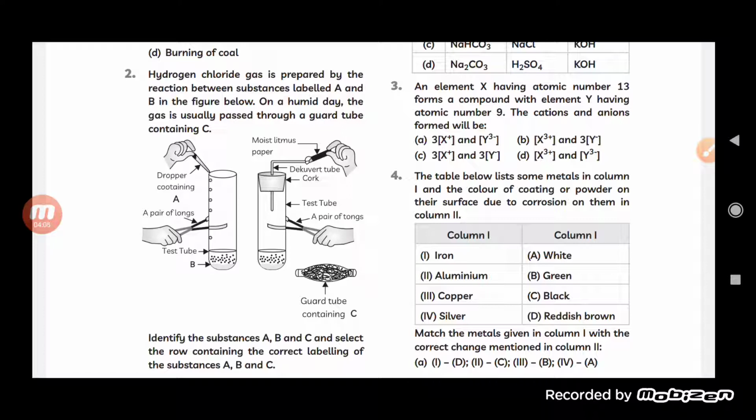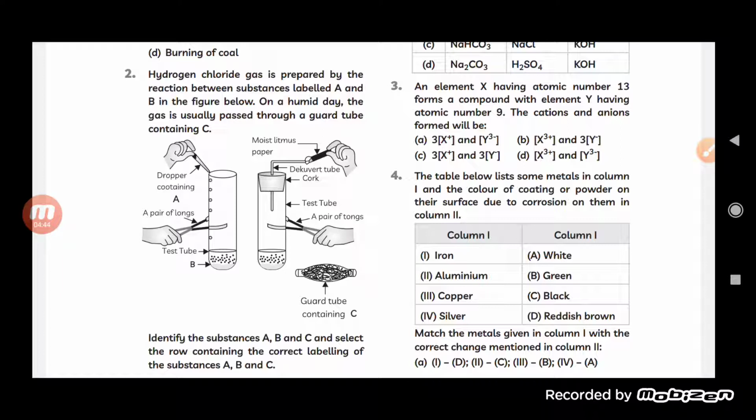When we cover it with a cork, with the help of a pair of tongs, the gas released is tested with moist litmus paper, and the guard tube contains the substance C.